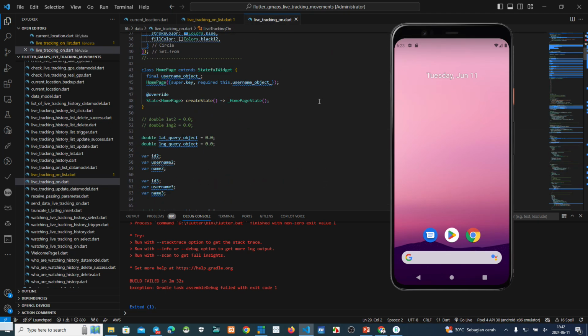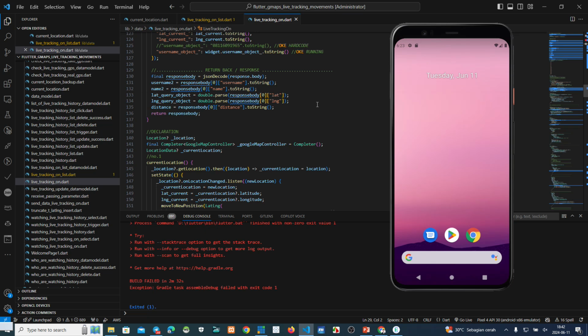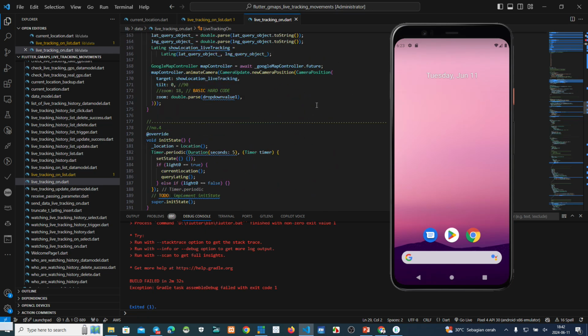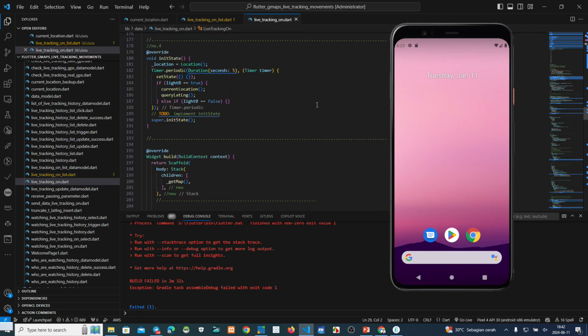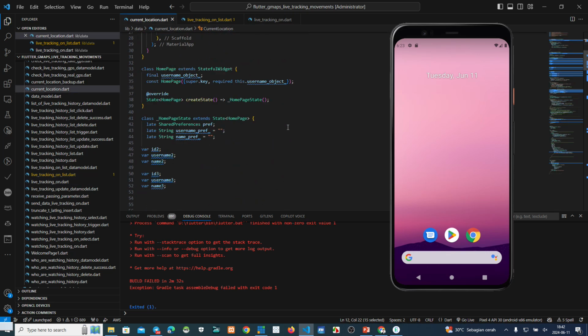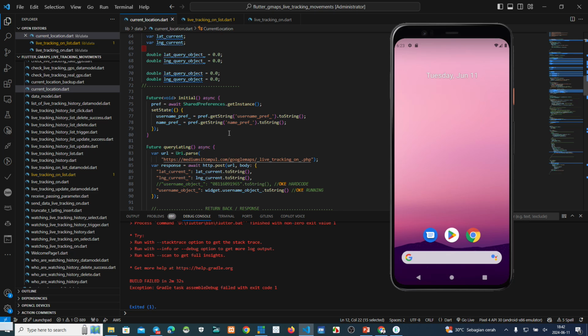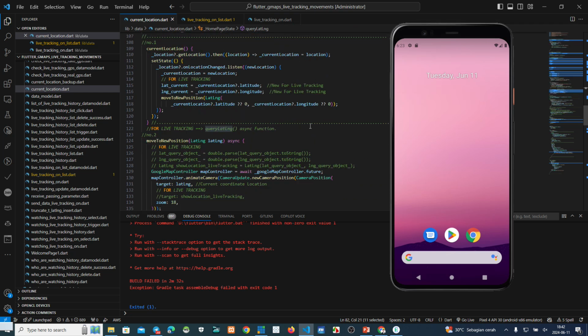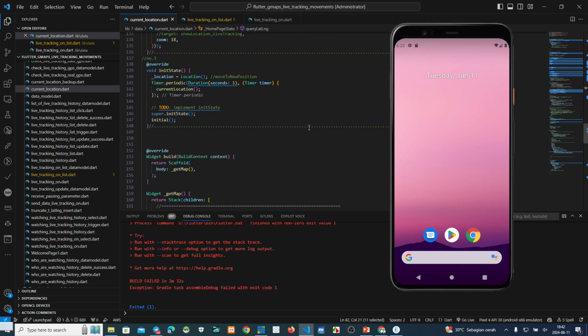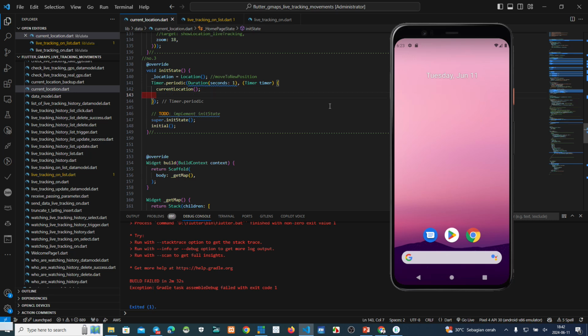Oh, very long here. Where is it? Okay, this one. Where is the unit state here? Unit state. Yeah, just also run this one. Very long.